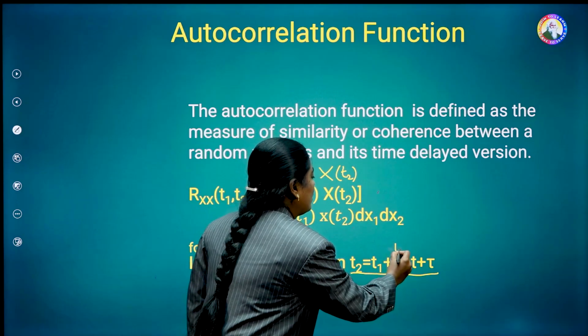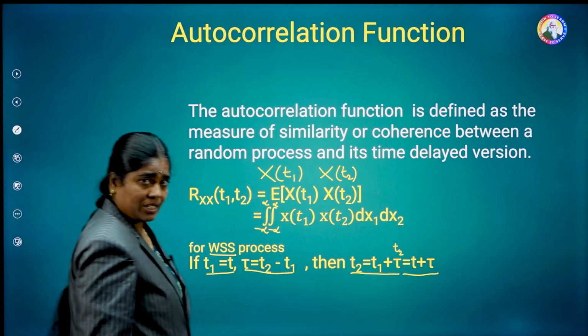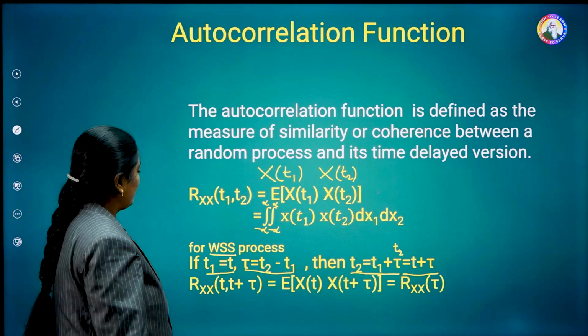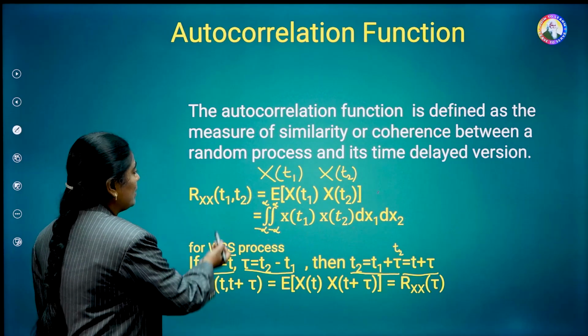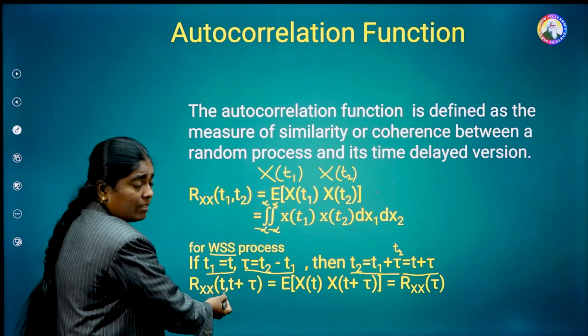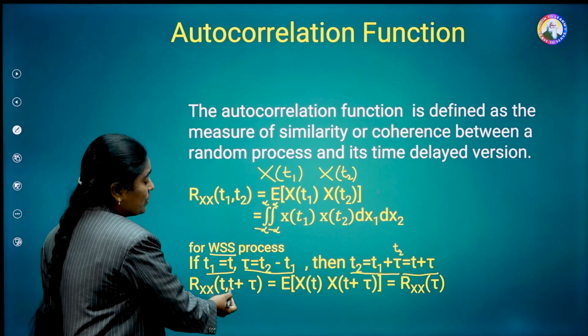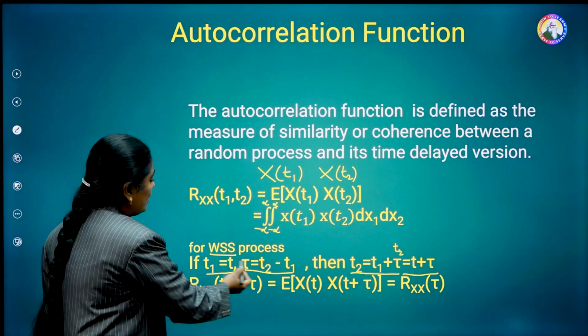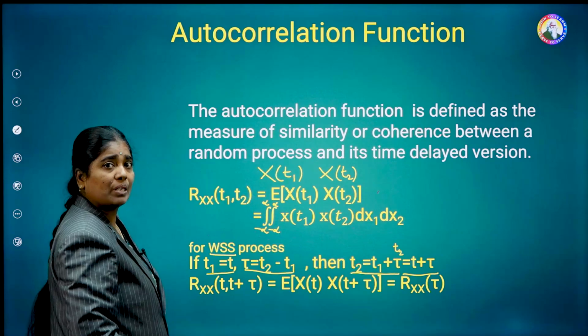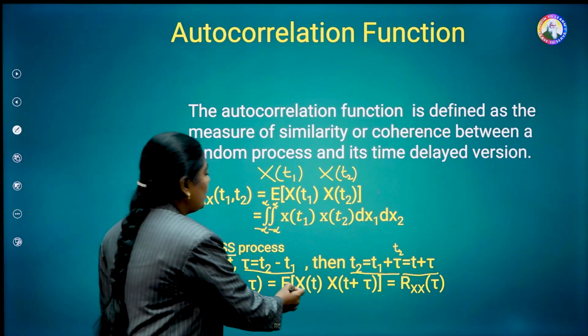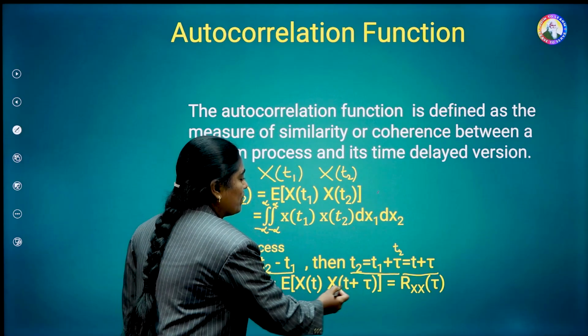Substituting this here, t2 is nothing but t plus tau. Therefore, Rxx of instead of t1 write t, instead of t2 substitute t plus tau, then this entire thing is Rxx of t comma t plus tau is equal to E of x of t into x of t plus tau.